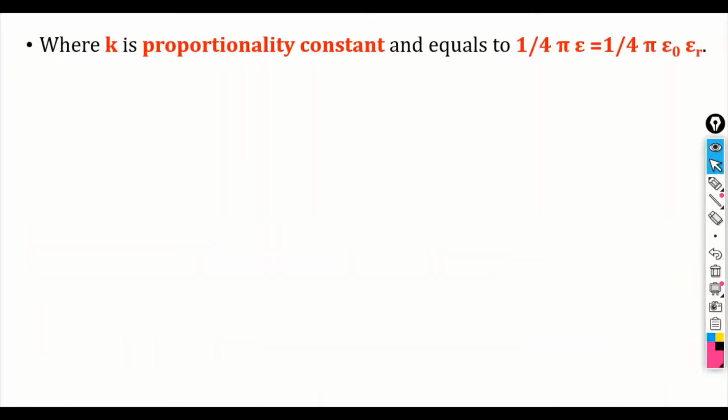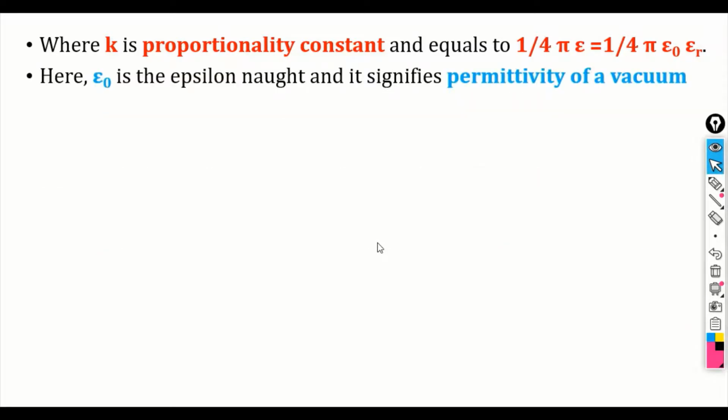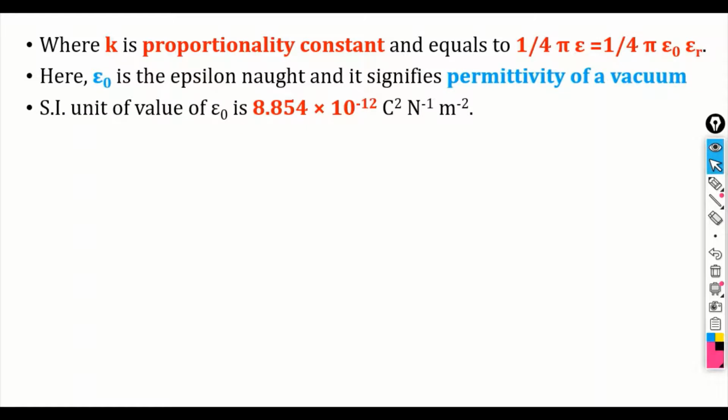Here K is called the proportionality constant and its value is equal to 1 upon 4 pi epsilon, where epsilon can be expanded as epsilon 0 epsilon r. What are epsilon, epsilon 0, epsilon r? We will study shortly. Epsilon 0 signifies the permittivity of a vacuum. The SI value of epsilon 0 comes out to be 8.854 into 10 to the power minus 12.